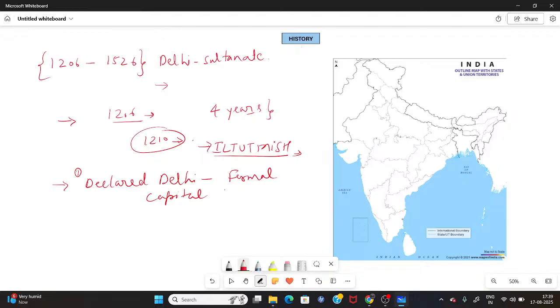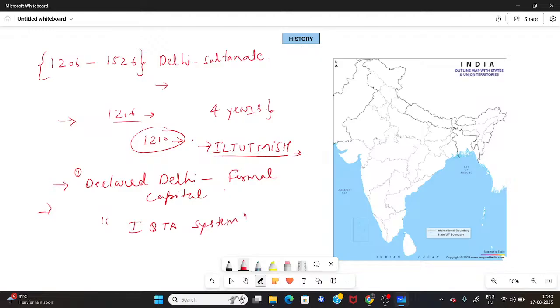The reason was simple: he wanted to take effective measures to secure the economic and administrative structure inside the Sultanate. He had a very particular mind about it, and he wanted to make sure that if he wanted to rule, if he wanted to spend, one thing should be very clear, and that should be the finances, the economic and administrative side. Because of this he introduced one very important system which in history is known as the Ikta system.